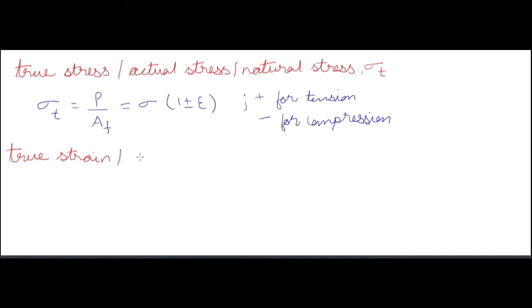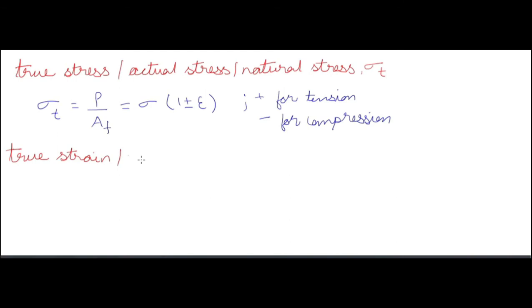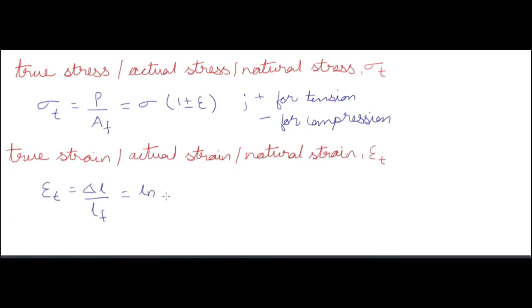Now true strain, or actual strain, or natural strain. This is equal to change in length by final length. In terms of engineering strain, true strain is equal to ln(1 plus or minus engineering strain). Plus for tension and minus for compression.